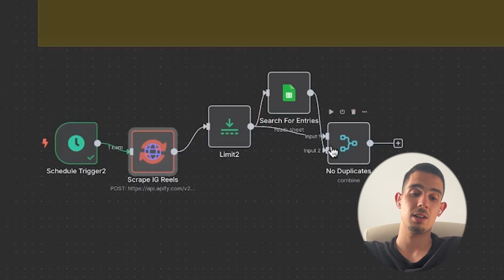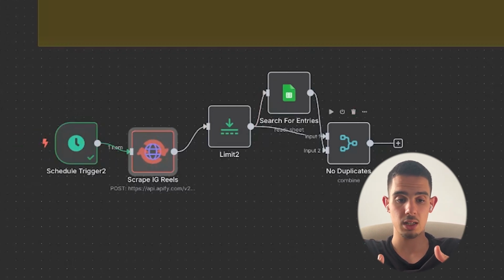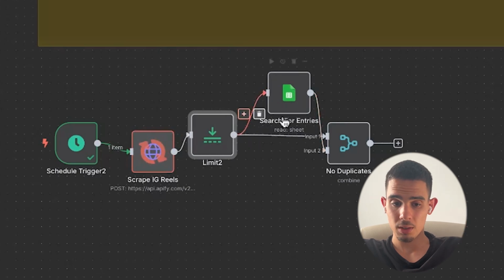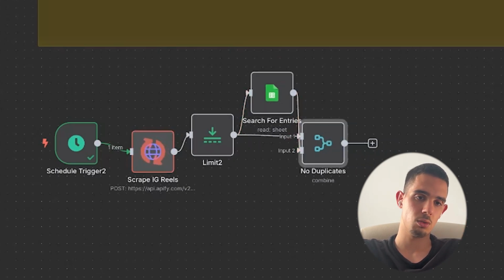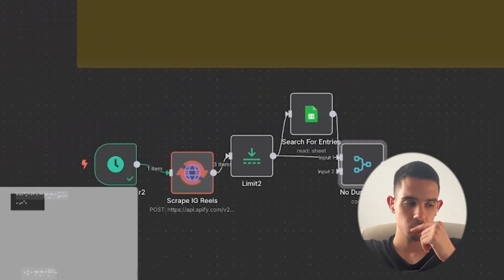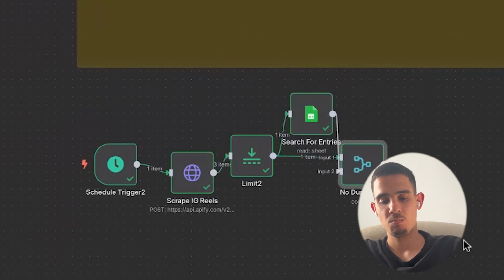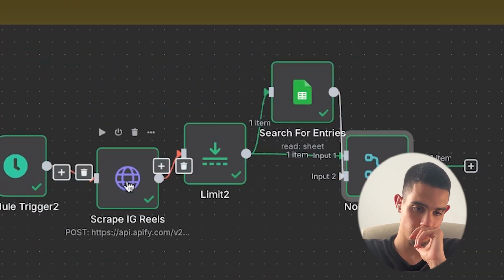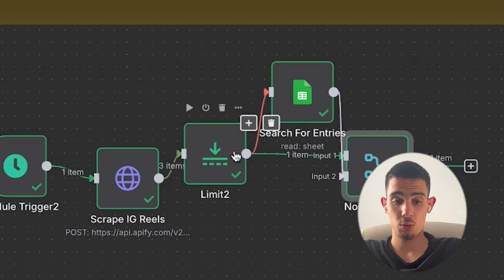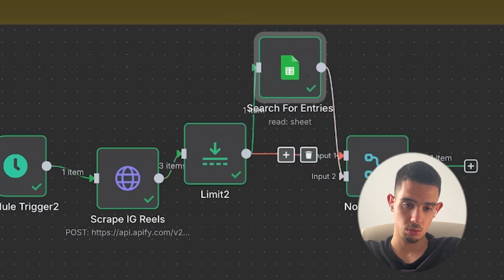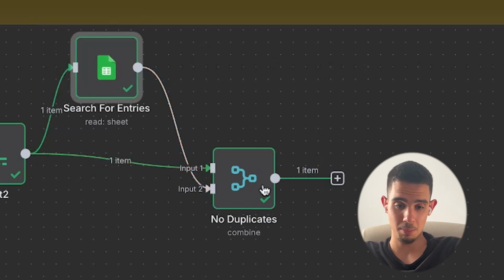Now let's see what happens if we actually execute this workflow. So now the Apify actor is gonna get us the 3 reels that we asked for. And then we're gonna limit it only to 1. And then we're gonna see if we have any duplicates, which we obviously don't because the entire Google Sheet is empty. But let's see. And there you go. Workflow executed successfully. We got 3 items from the Apify actor. We got 1 item from the limit, 1 item from the Google Sheet. And we got 1 item out of the merge node.